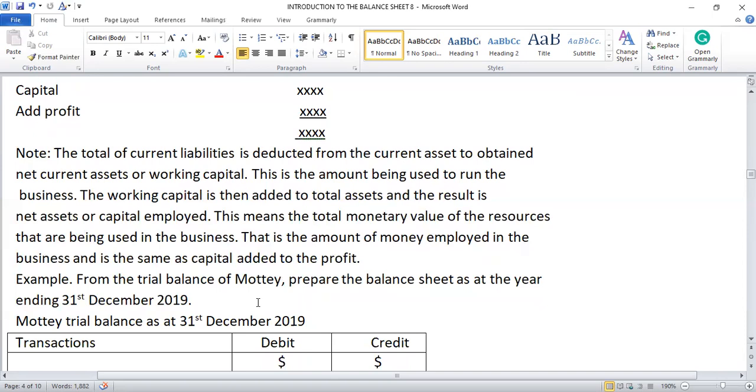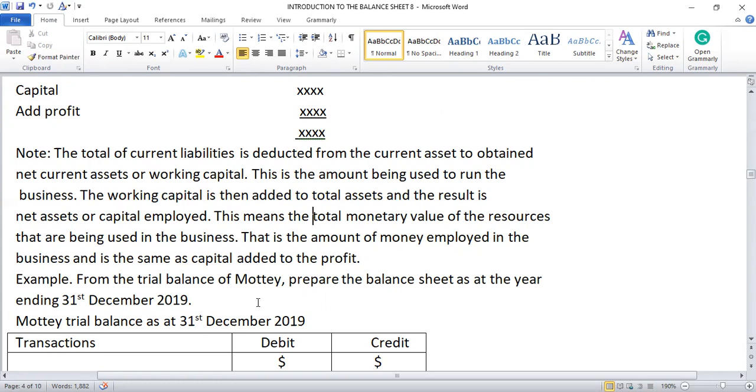Next time we are going to look at an example where what we have done up to the assets, the current asset and the fixed asset, and that we just added the current liabilities. But we are going to stop here. Next time we continue from where we stop, the current liability. We look at the example. The trial balance has been given to you, including liabilities, current liabilities. How are you going to treat it in the balance sheet? We look at it. So we will stop here. In my next video, we continue.